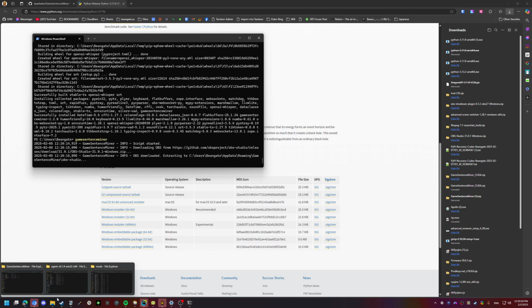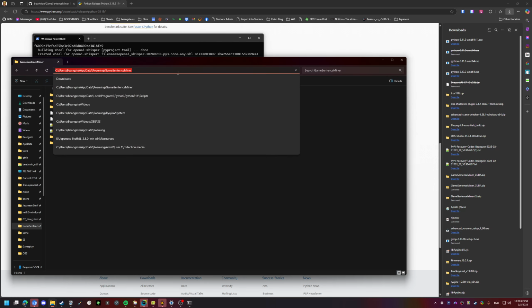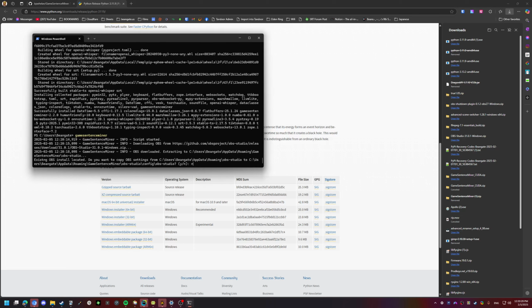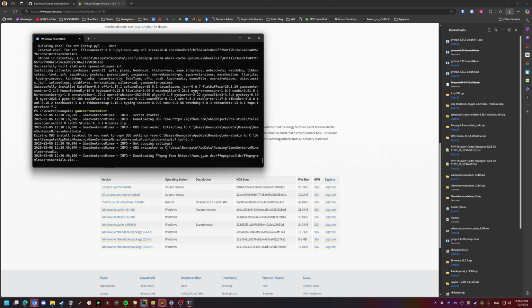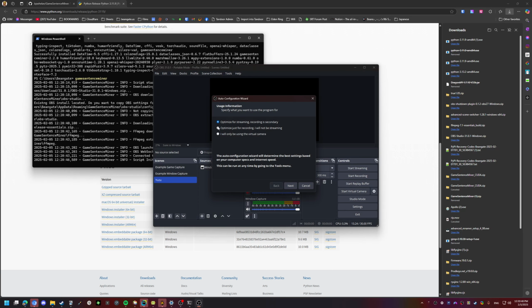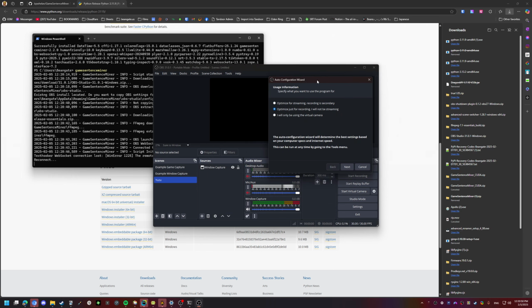All these files are located in AppData Roaming GameSentenceMiner. If you already have OBS installed, it will ask you if you want to copy OBS settings over. I'm trying to do a fresh install, so I don't want that. Okay, so this is just a fresh install of OBS.